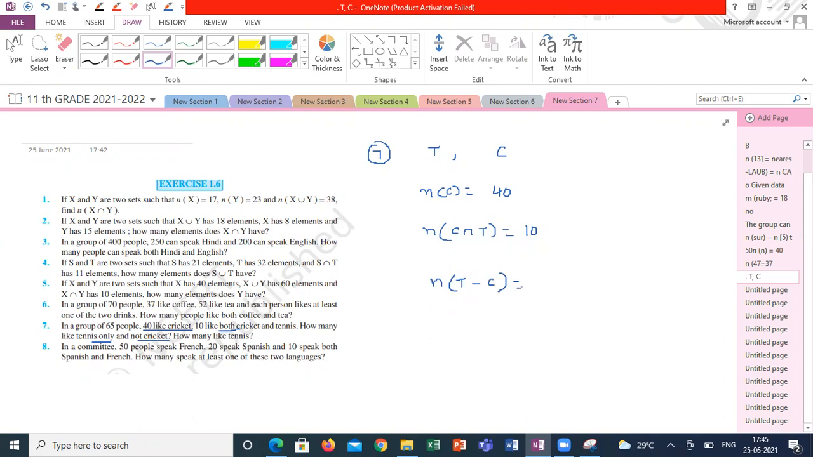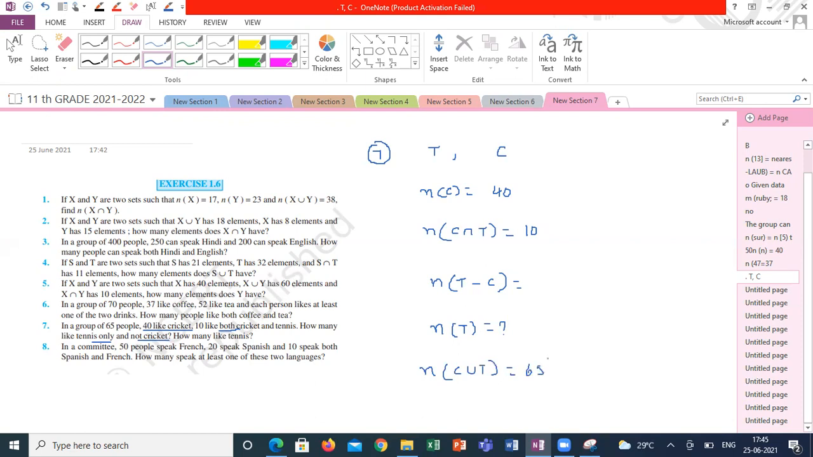Yes, sir. Now how to deal with this question? That means N of T minus C, N of T difference C, is called how much they get? Not cricket. And how many like tennis? And he is asking N of T also. So here we can assume that N of C union T is 65. Correct? N of C union T is equal to 65.